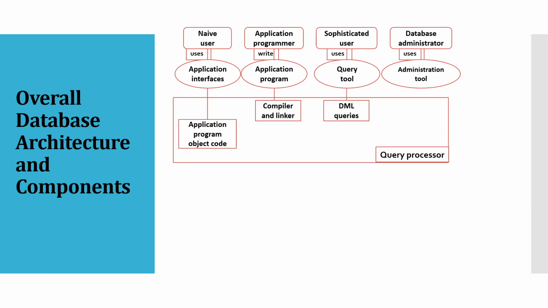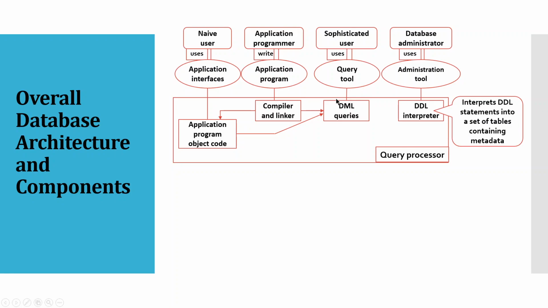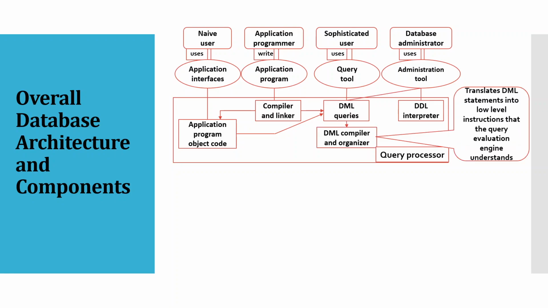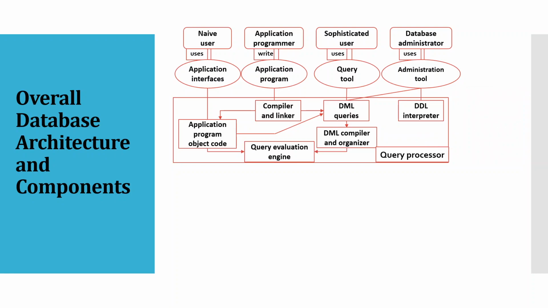Then specialized users will use some types of DML queries to write the specialized operations of the database, and the database administrator will use the DDL, that means alter, drop and create commands, to create the database schema. All these will be managed by the query processor.